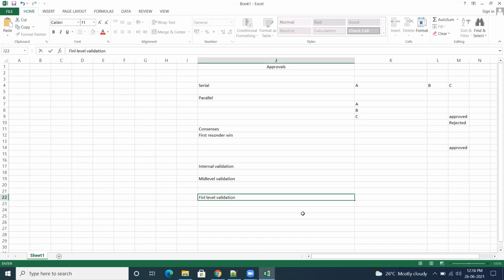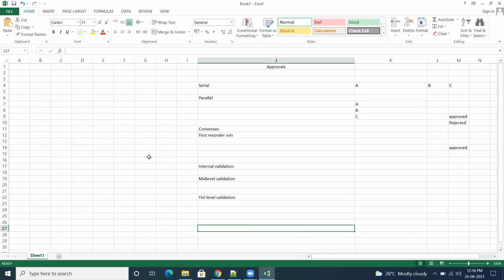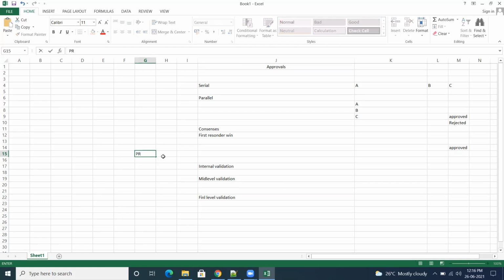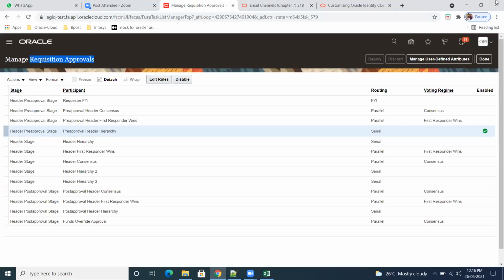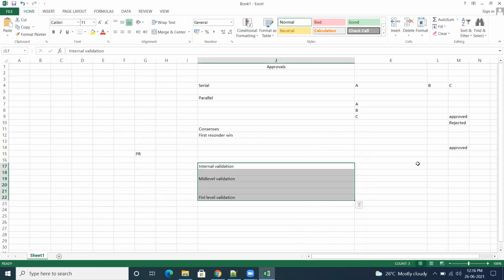So whenever anything is created in the system as a PR, if you are using all the rules, means pre-approval, post-approval, header stage, pre-header stage, post-approval.